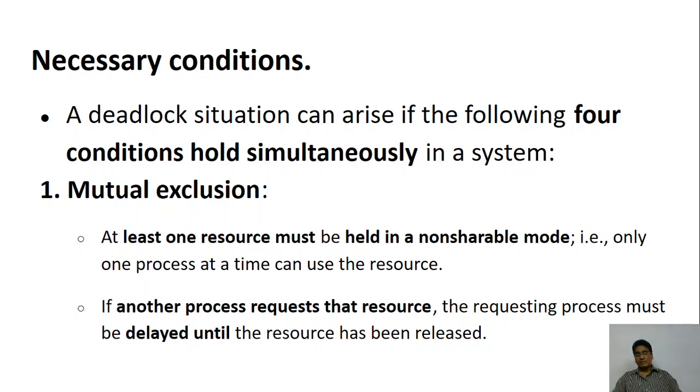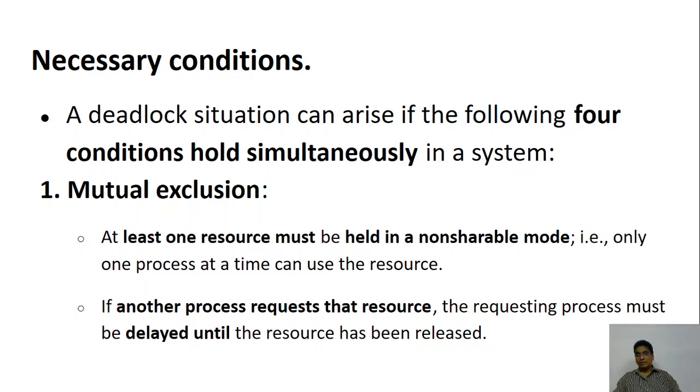Now, when does deadlock occur? In order for deadlocks to occur, there are four conditions that are required. The first condition is mutual exclusion. So what is the meaning of that? I told you that there are many processes, and every process is holding some resources. The condition for that is at least one of the resources must be held in a non-shareable mode.